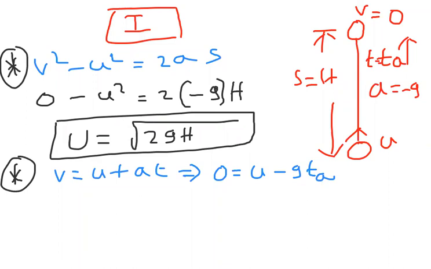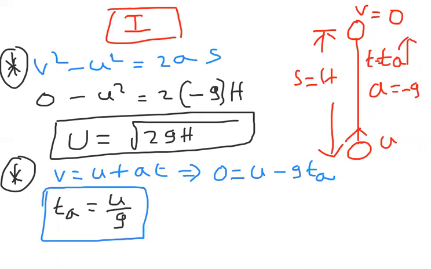Substituting this, what am I going to get here? Observe, time of ascent is equal to u by g. From this expression, you observe carefully, u minus gt is there. If you simplify that, the time of ascent is u by g. Further to simplify, time of ascent is u by g, and just now we observed u as root over 2gh, so root over 2gh by g.